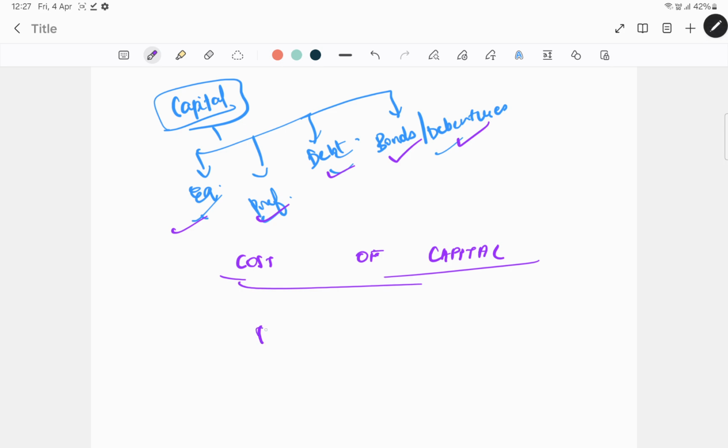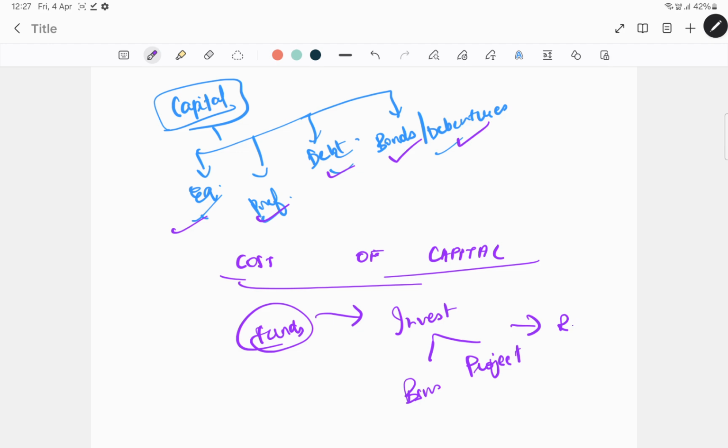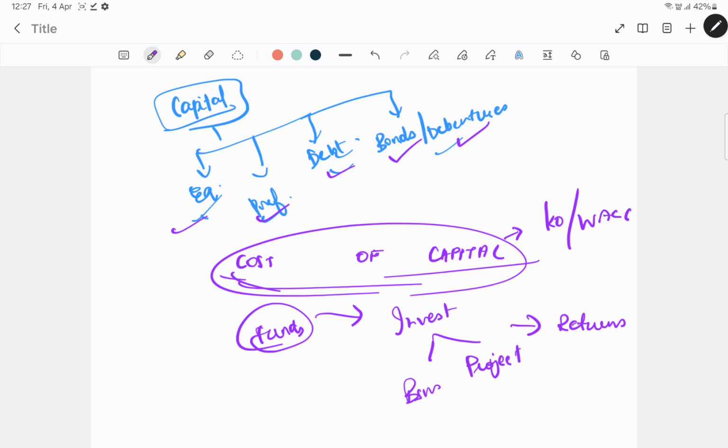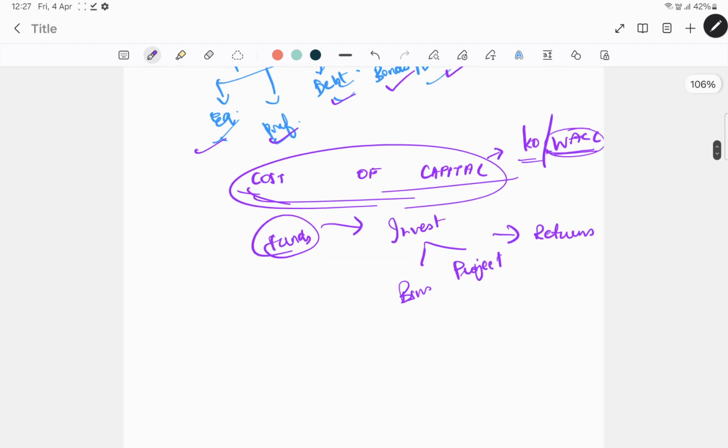Now you raise funds through these modes and then you invest in your business or the project, and then you get returns from the same. Now what is considered to be the best investment? One which gives you a higher rate of return. The cost of capital can be denoted as K0, overall cost of capital, or it can also be denoted as weighted average cost of capital. Now why is it named weighted average cost of capital? Let's look into that.